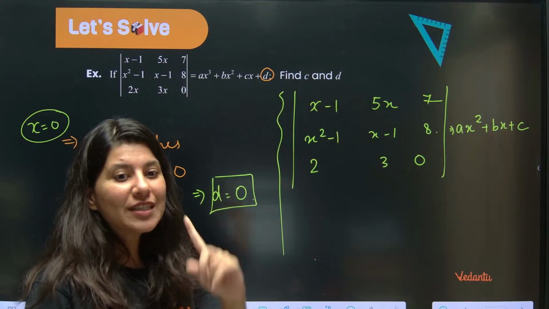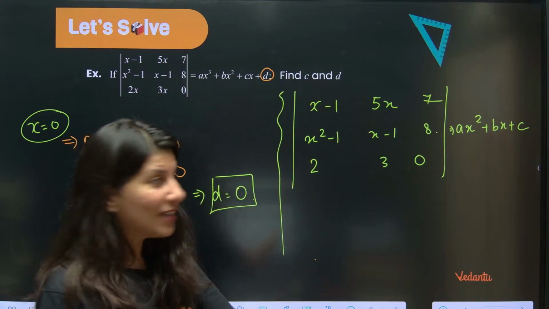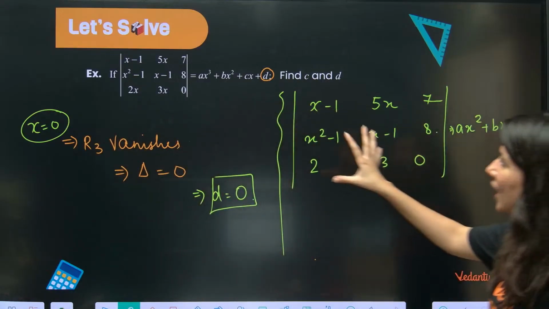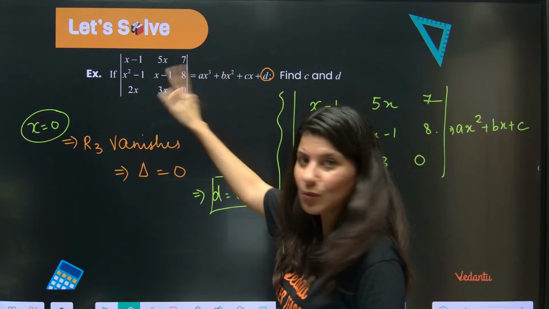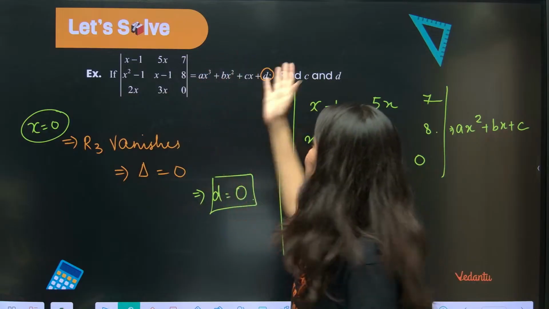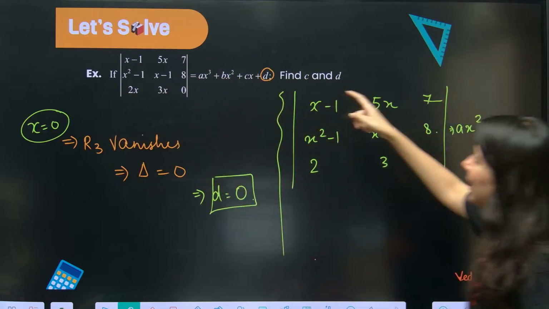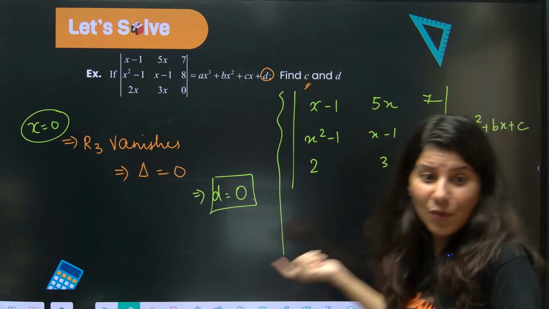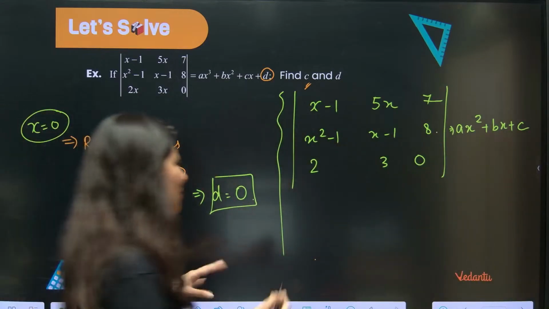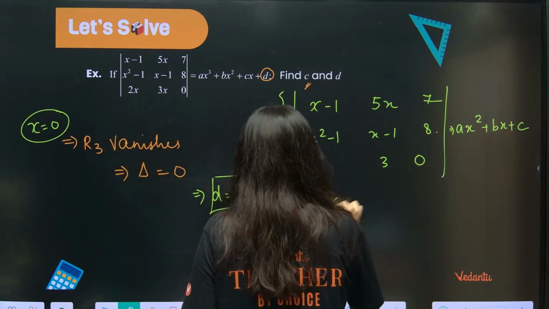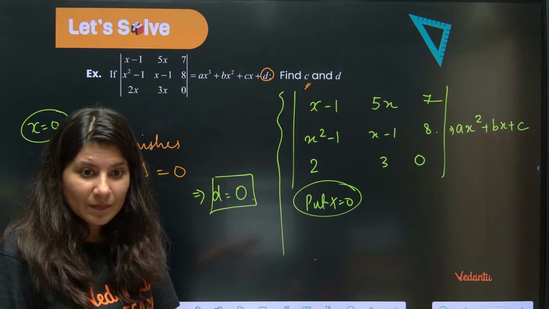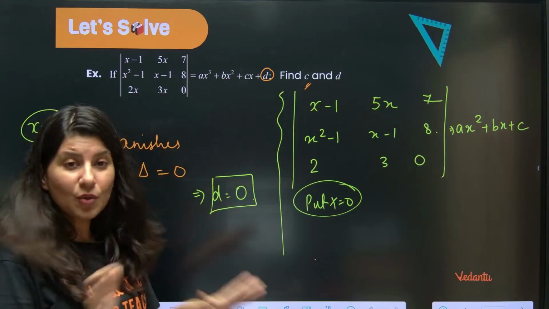Rather, I am going to teach another trick. For that, we need to leave this question right here. We'll come back to this question. Right now, we just realize that if x is equal to 0 is satisfying the left hand side, it should satisfy the right hand side also. Hence, d is equal to 0. So they are saying find C and D anyway. Now, they just want C. X is done, so they just want C. Put x is equal to 0 and that's it. So this is the trick. You don't want the whole quadratic.